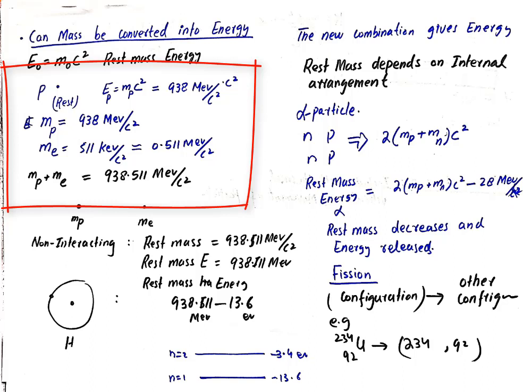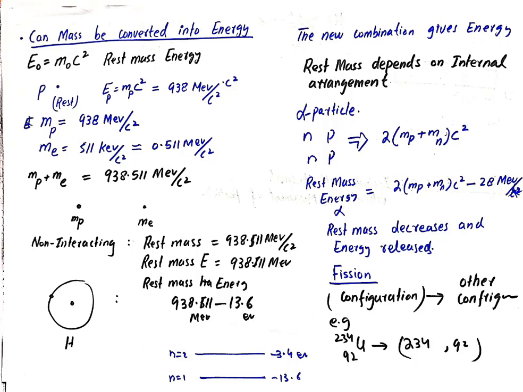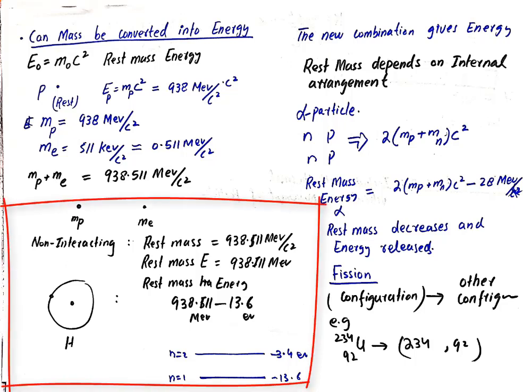Similarly, the rest mass of an electron is 511 keV by c squared, and therefore in units of MeV we can write 0.511 MeV by c squared. So the rest mass energy of an electron will be 0.511 MeV. Now consider that we have one proton and one electron, and these two particles are non-interacting with each other.